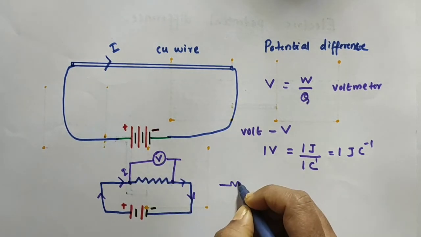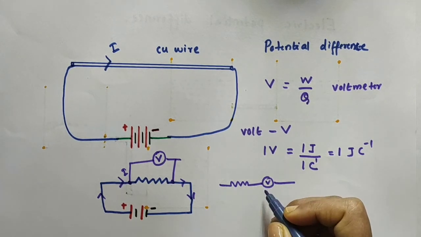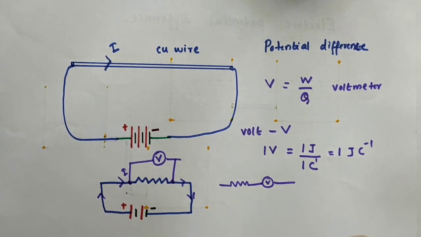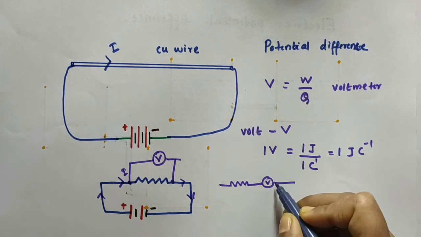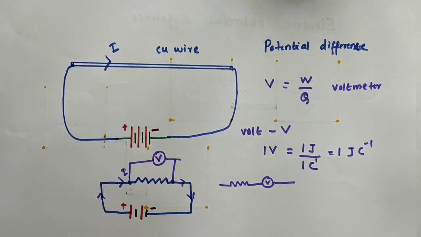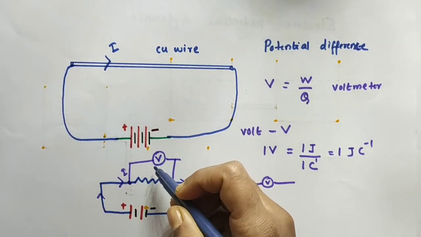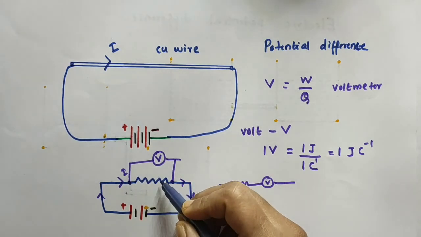We should not connect the voltmeter in the circuit like this, because that is a series connection; the ammeter should be connected like that. The voltmeter should be connected in parallel, across the two points between which the potential difference is to be measured.